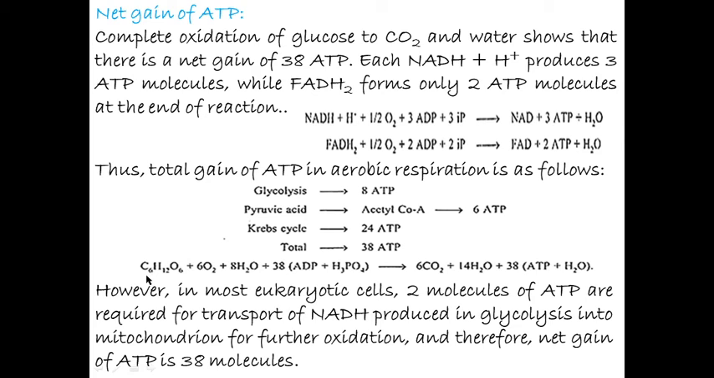The complete reaction: C6H12O6 plus 6O2 plus 38 ADP and inorganic phosphate form 6 carbon dioxide, 38 ATP and water molecules. However, in most eukaryotic cells, 2 molecules of ATP are required for transport of NADH produced in glycolysis into mitochondria for further oxidation, and therefore the net gain of ATP is 38 molecules.